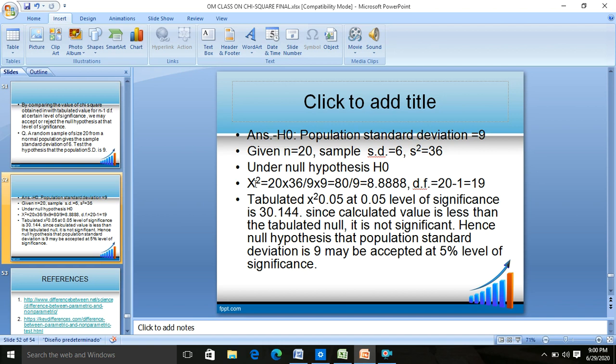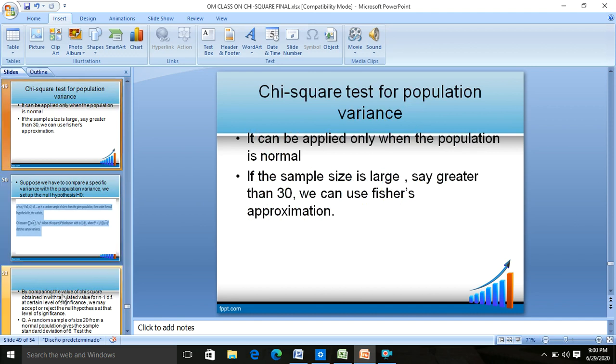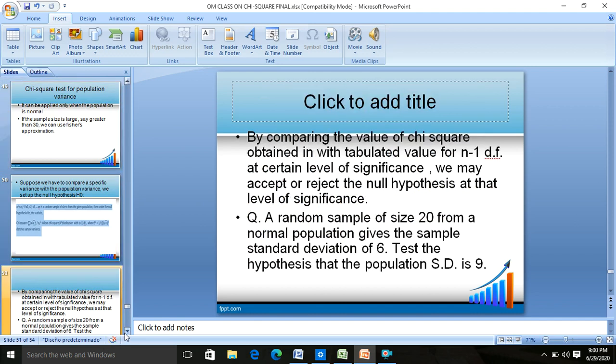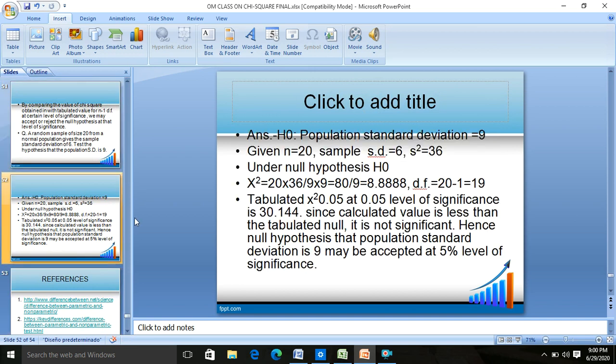So how do you calculate in this fourth method? The method for calculation of the chi-square test for population variance with sample variance, which is the last method, is n into s square upon sigma square, and then you compare it with tabulated. Tabulated is 30.144 at 19 degrees of freedom.